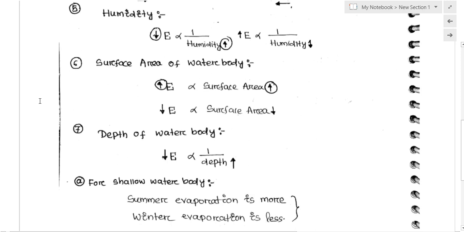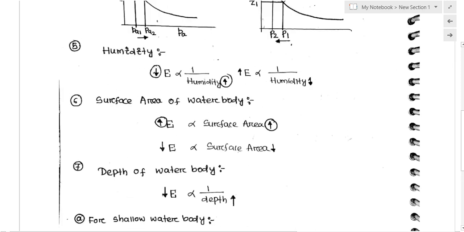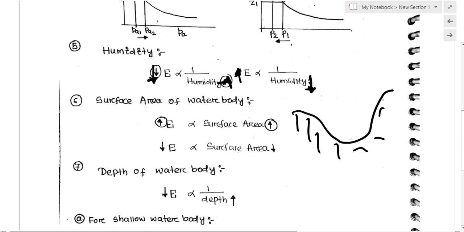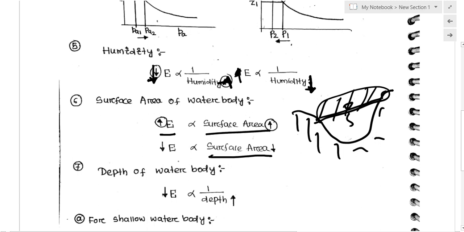Then humidity. As the humidity or moisture content in the atmosphere increases, what will happen? The evaporation will decrease. Similarly, if the humidity decreases, then the evaporation rate will increase. Surface area of the water body. Suppose this is one water body, in which this is the water. If the surface area of the water body increases, then the rate of evaporation also increases. If the surface area of the water body decreases, then the rate of evaporation decreases.